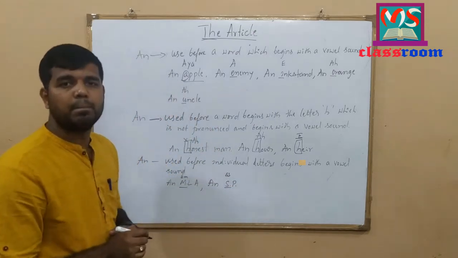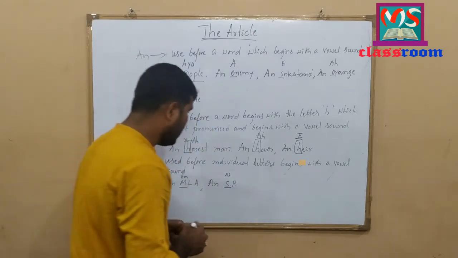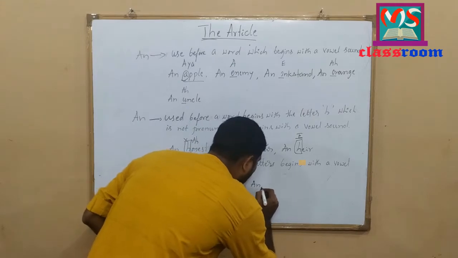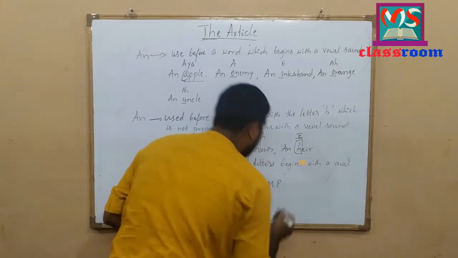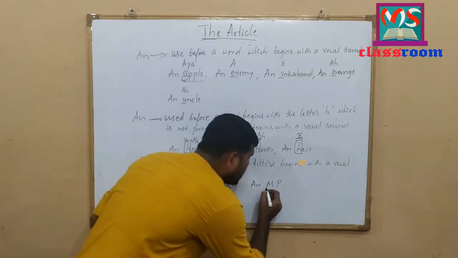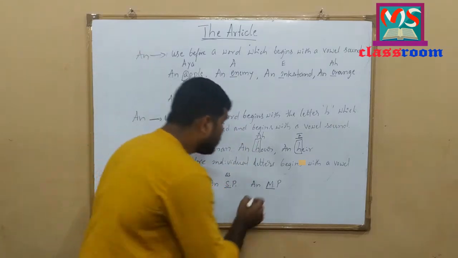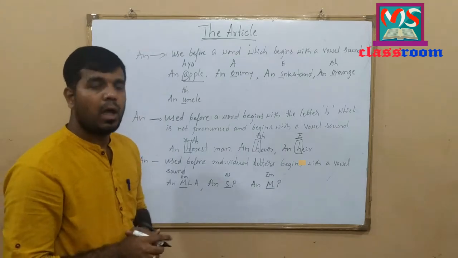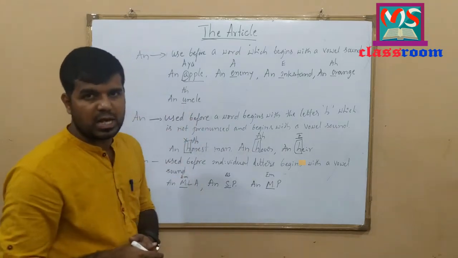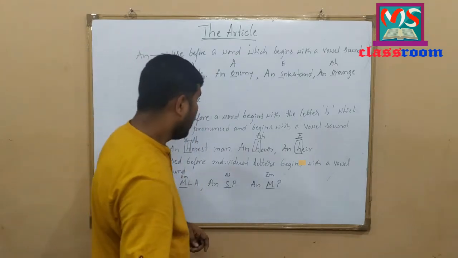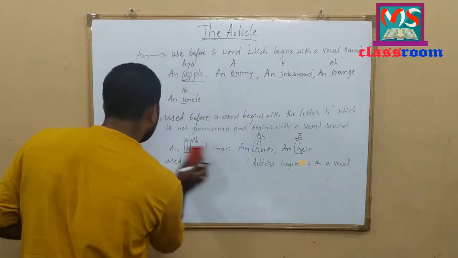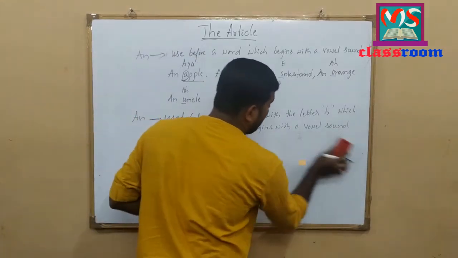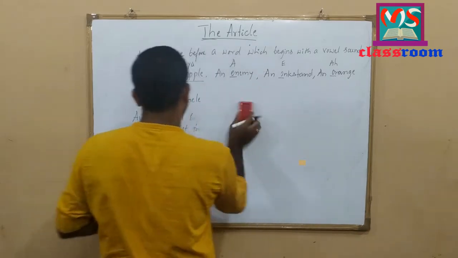An SP. Let me write one more example. An MP. Look at here. M is not vowel letter, but begins with vowel sound here. An MP. I hope so you have understood this concept. Here, whenever a word begins with a consonant sound, we use A.